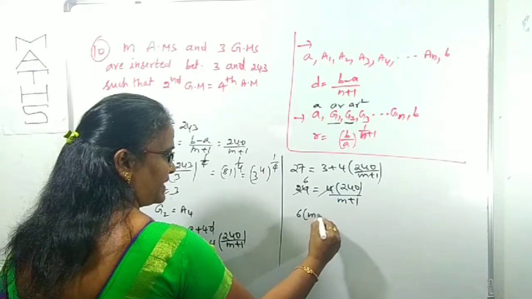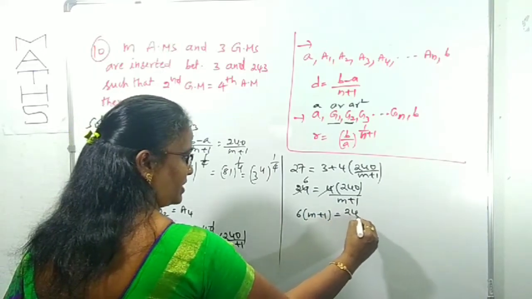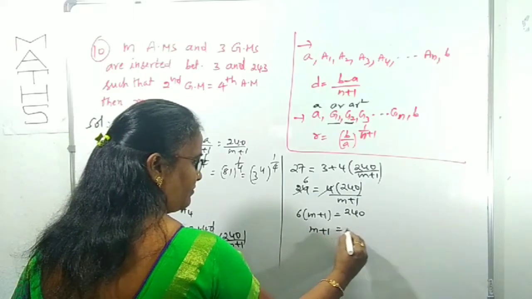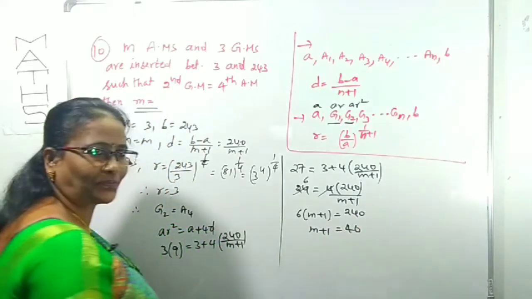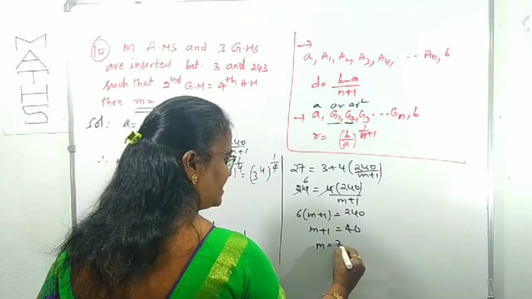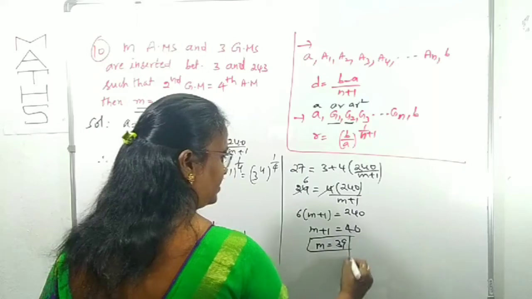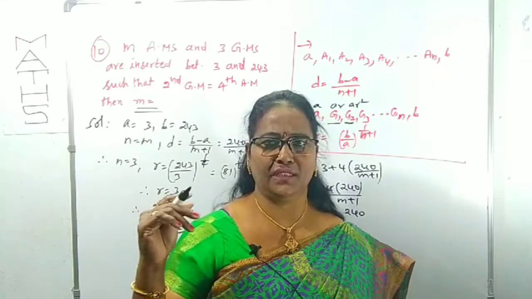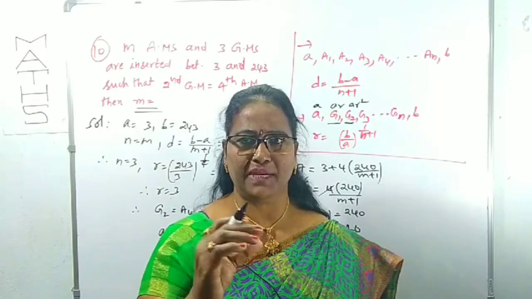6 times of m plus 1 is equal to 240. Again 6 cancels into 40, 40 times, right? Now what is our required m? It is 40 minus 1, which is 39. This is our required value of m. This is given in the numerically valued question pattern.